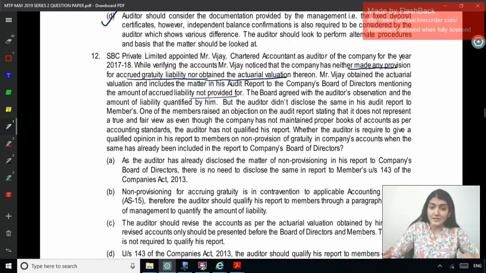Right, so is there a misstatement? Yes. Has it been reported to the management first? Yes. Has the management taken the corrective action? Yes, the management has agreed. Had they not agreed, we would have qualified. But here in this case, they have agreed.